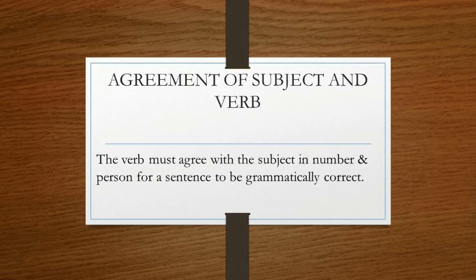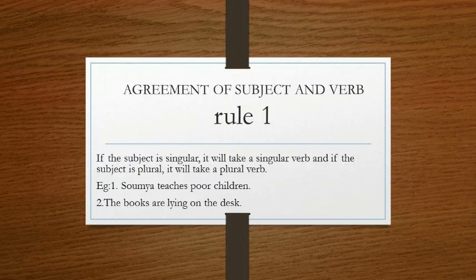Here, according to number, you have studied nouns of two types, countable and uncountable. In the countable nouns, there are two kinds, singular and plural. A singular noun is one in number, and a plural noun is more than one. So the verb in the sentence comes according to the subject.